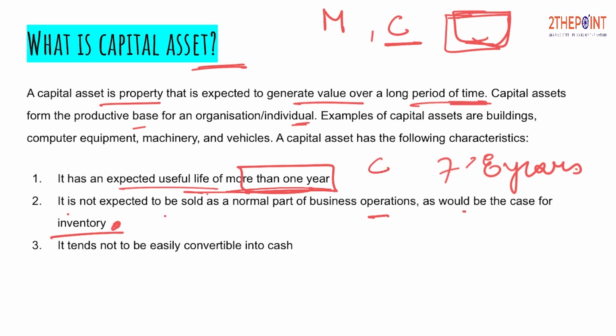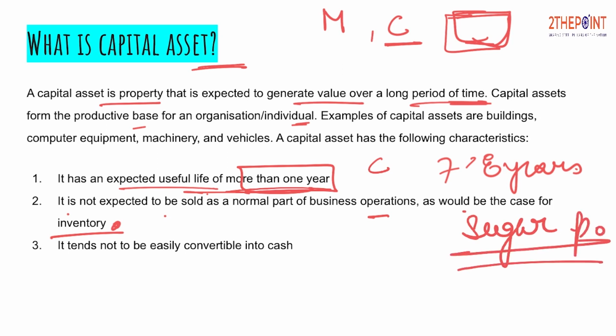in my usual course of business. Only when I shut down my business or it goes into liquidation, then those capital assets are sold. Unlike the inventory, which we sell every day or whenever it is required to earn profits. Let's suppose in the sugarcane factory, what I'll keep on selling is the sugar packets which I am producing. So that forms the inventory, and that I will sell. Rest all the things, my factory, the machinery installed and other instruments, I am not going to sell. It tends not to be easily convertible into cash.